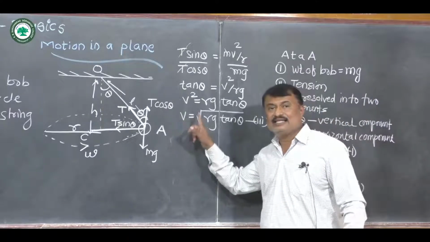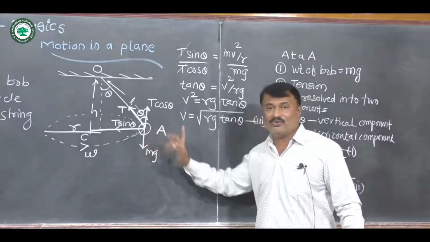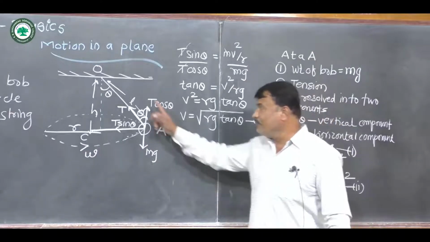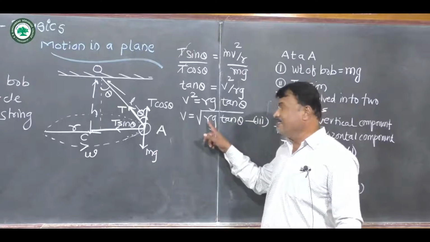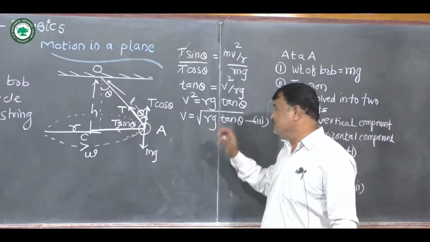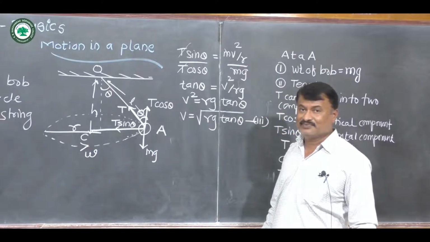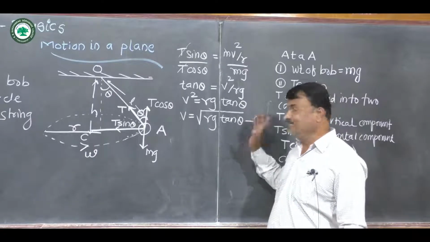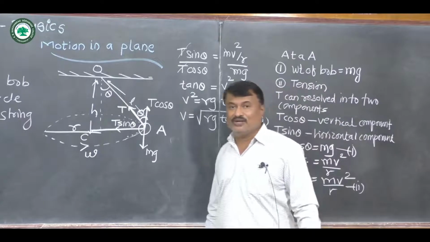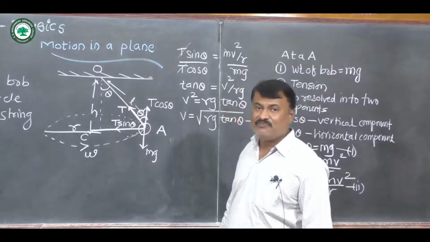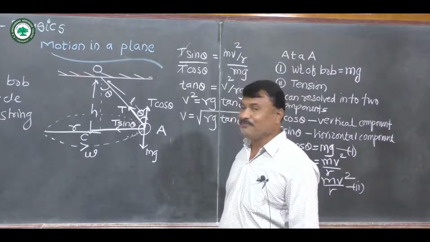Where this v is the linear speed of that bob, which is revolving along the horizontal circle. r is the radius and g is acceleration due to gravity. Theta is the angle. Now in case of a conical pendulum, we have to derive an expression for the period of a conical pendulum.